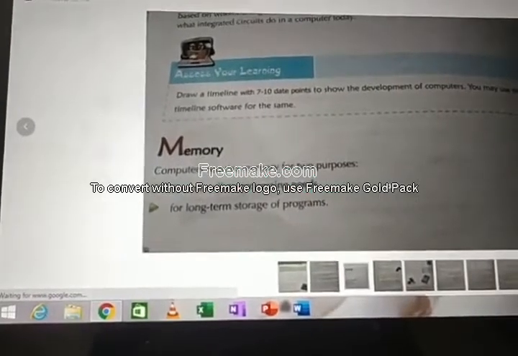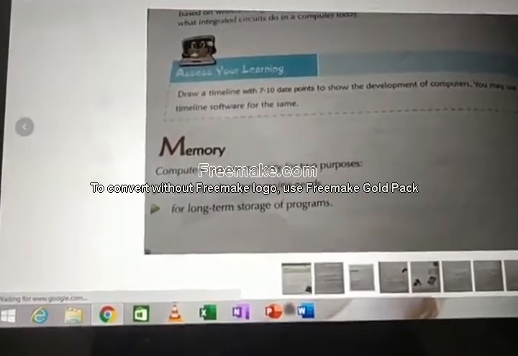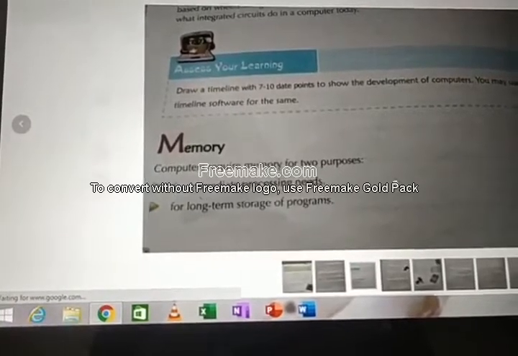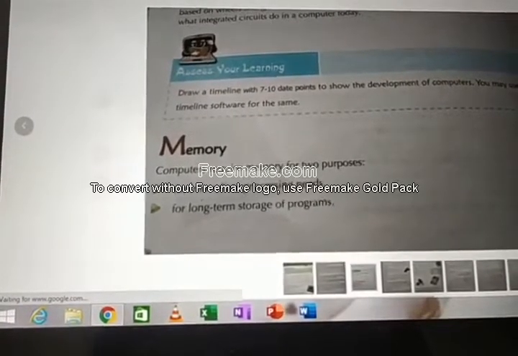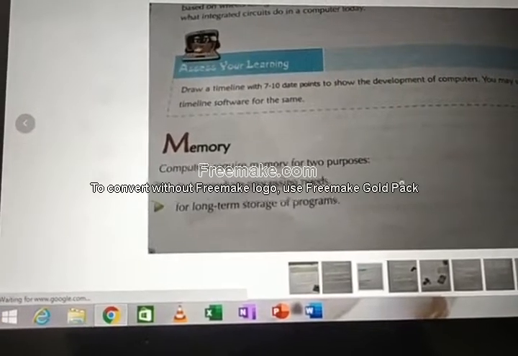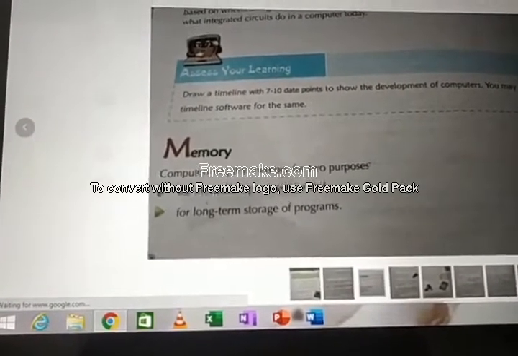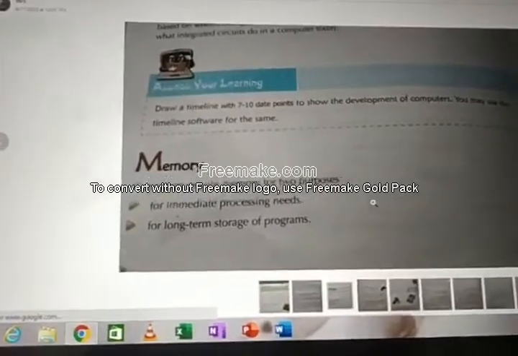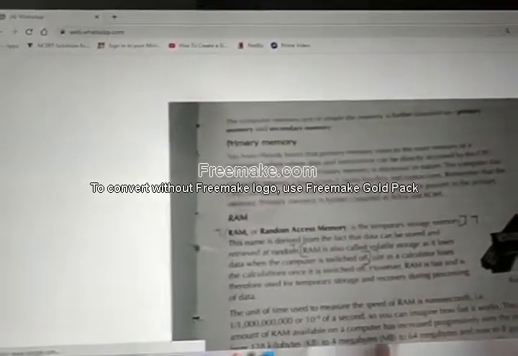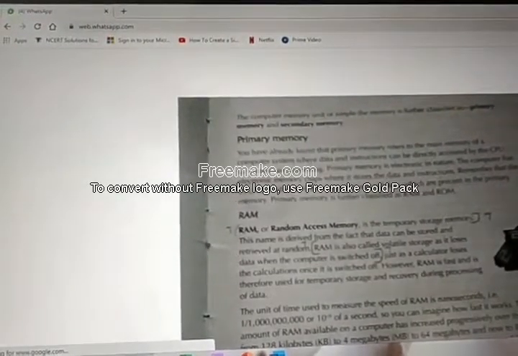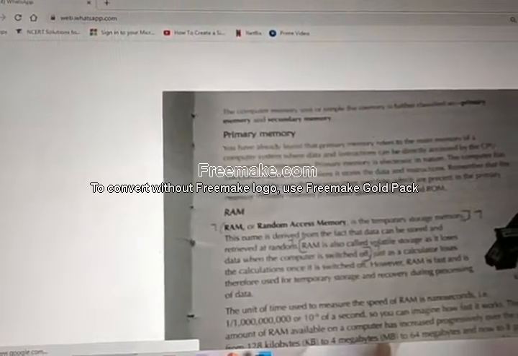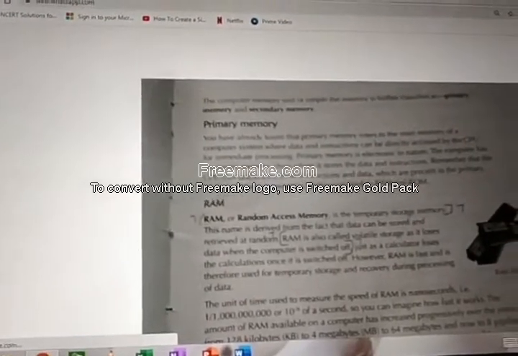Okay, computer needs memory for two purposes. What are those purposes? Immediate processing and long-term storage. So memory is classified into two types. They are primary memory and secondary memory. Primary memory is used for immediate processing. Secondary memory is used for long-term storage.